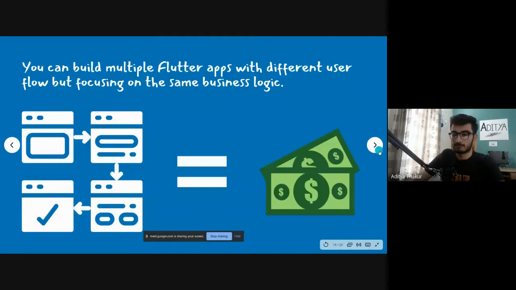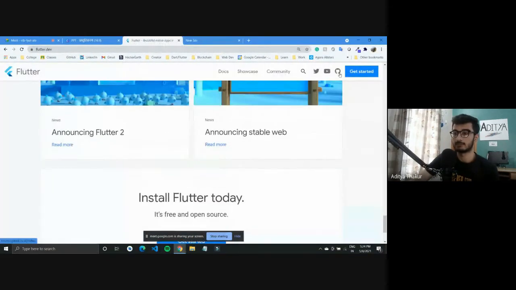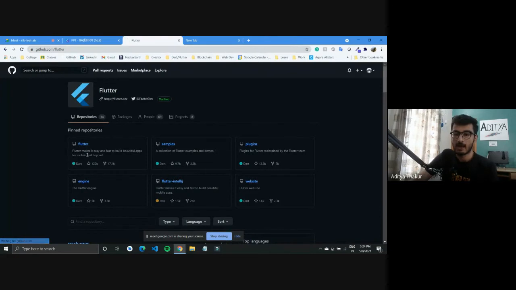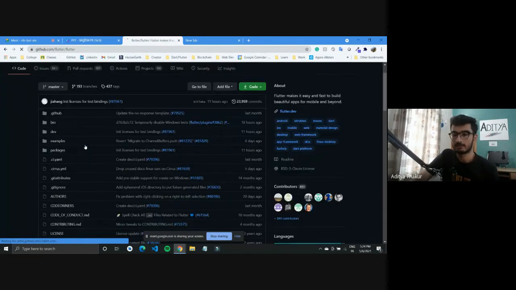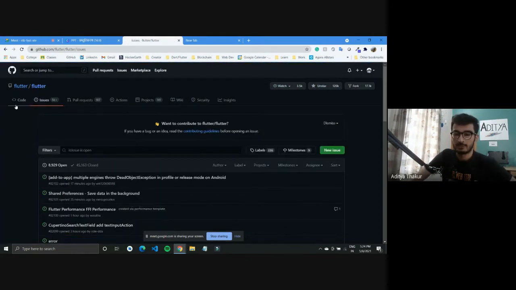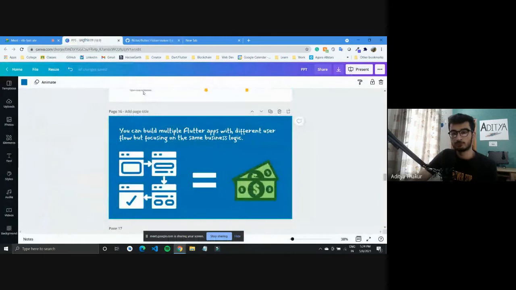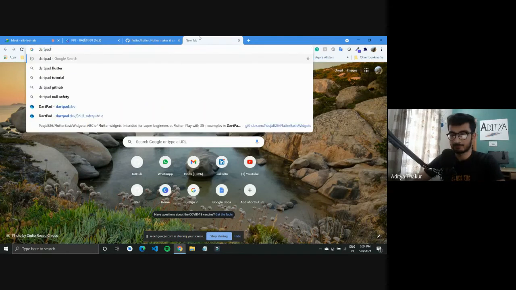Both Flutter and React Native code is available too, but for Flutter, you can just go over to their GitHub page, where you'll have their complete code made public, and you can even open issues and contribute code if you want to. They have completely made their code available at github.com/flutter. And coming back to the point, before we go into the business logic part, let me give a quick overview of the Dart programming language. To go ahead with Dart, we'll go over to DartPad.